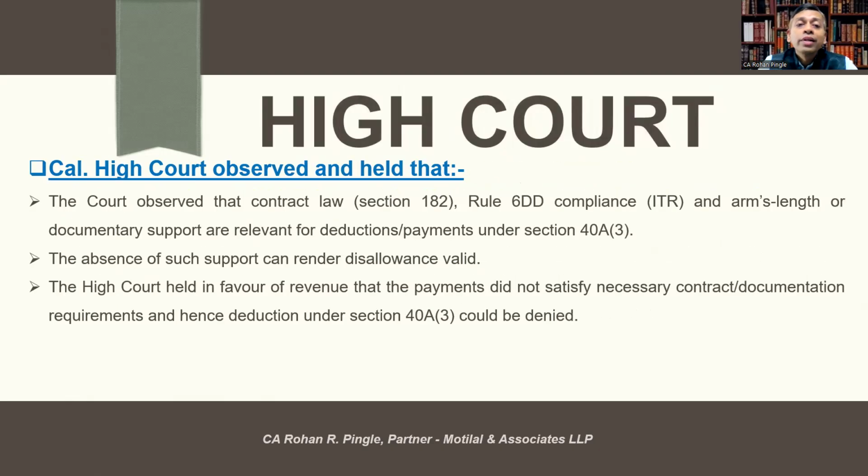The court observed that contract law section 182, Rule 6DD compliance and arm's length or documentary support are relevant for deductions or payments under section 40A subsection 3. The absence of such support can render disallowance valid. So the High Court held in favor of the revenue that the payments didn't satisfy necessary contract or documentation requirements, and hence deduction under section 40A subsection 3 could be denied.